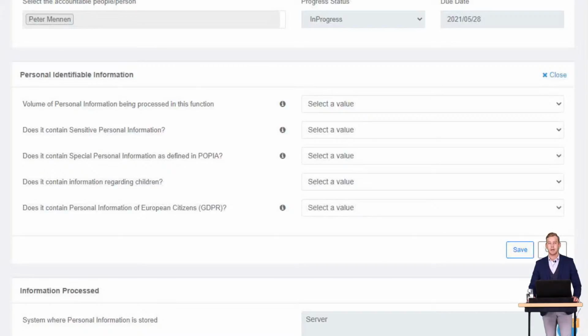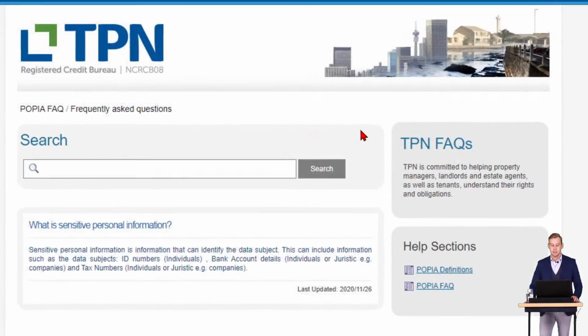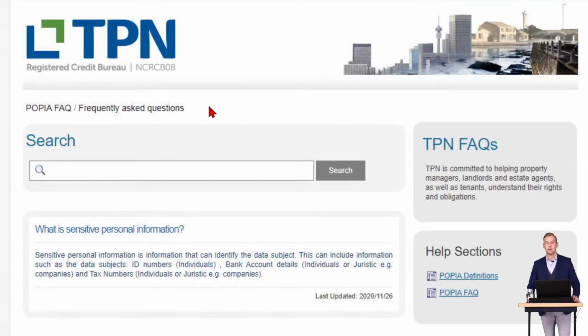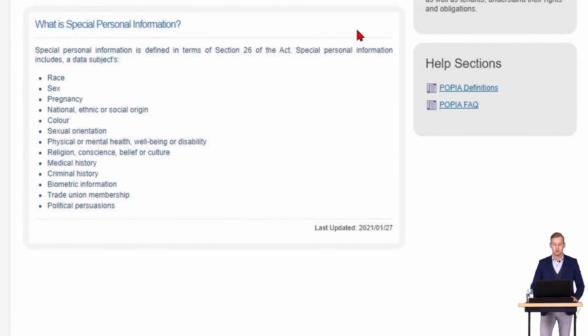So let's have a look at personal information. Personal information is information that can identify the data subject, so it's an identifier with possibly a name. This can include information such as the data subject's ID numbers, bank account details, telephone numbers, tax numbers, etc. Then the second one that I just want to show you is special personal information, because this is most probably going to be contained in your student record sub-function. So if I click through on that, it is going to say what special personal information is.